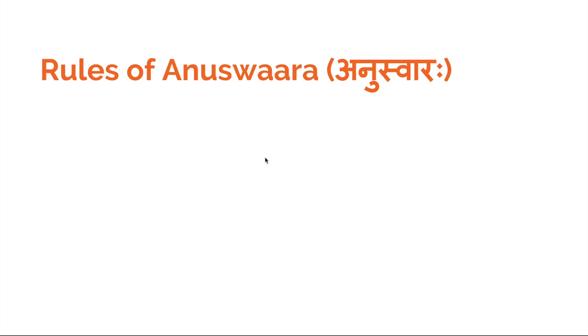The first rule is applicable only to word-final makara. That means the makara can happen at the beginning of the word, middle of the word, and at the end of the word. Here we are worried about the makara which is at the end of the word.